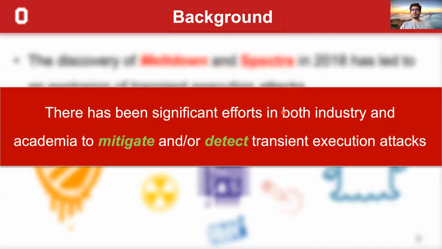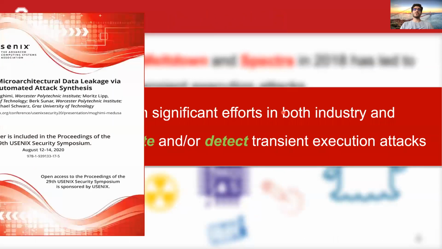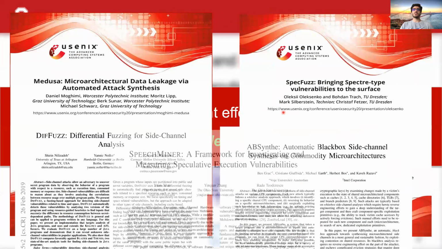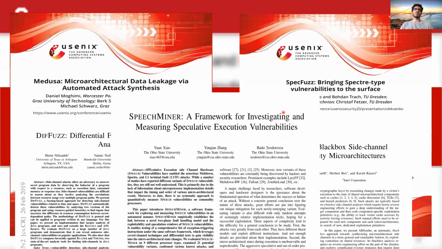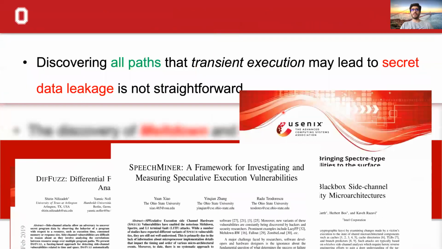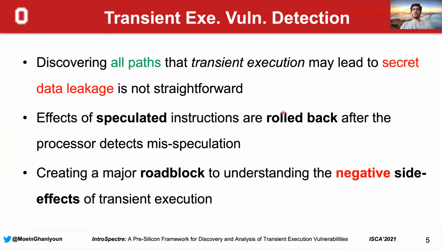But just like the attack papers, there have also been significant efforts in both industry and academia to mitigate or detect transient execution vulnerabilities. Focusing on the verification tools, a number of frameworks have been proposed like Transient Medusa, SpecFuzz, and SpeechMiner that are aimed at transient execution vulnerability detection. But the point is, discovering all paths that transient execution may lead to secret data leakage is not straightforward.